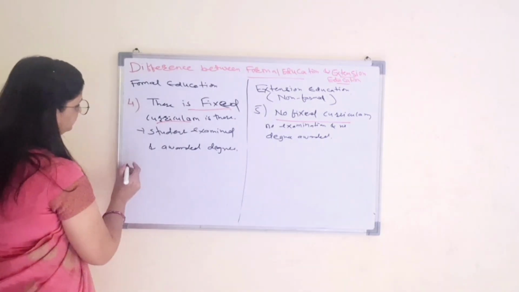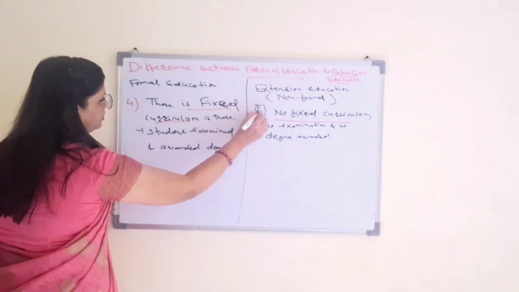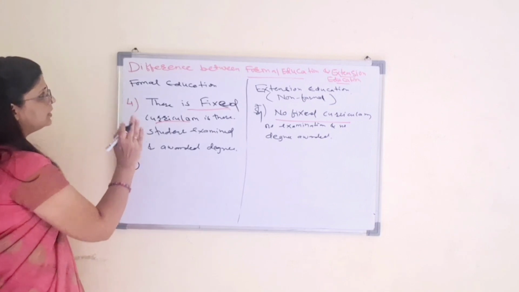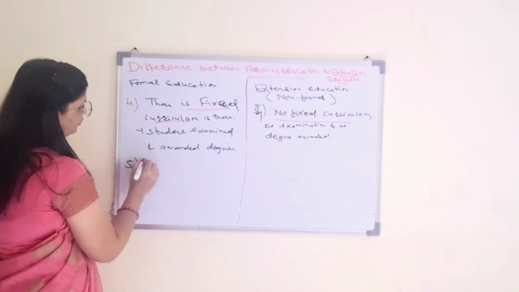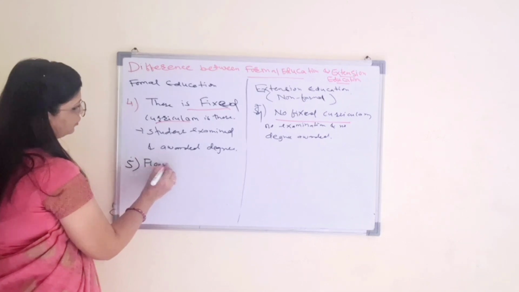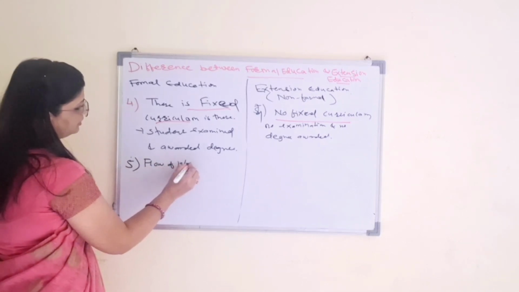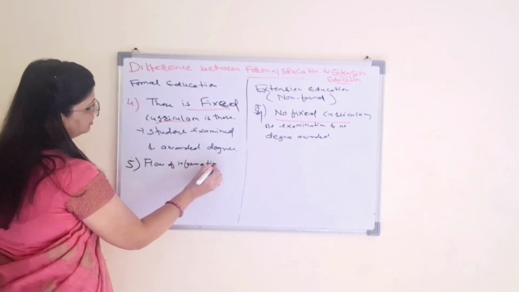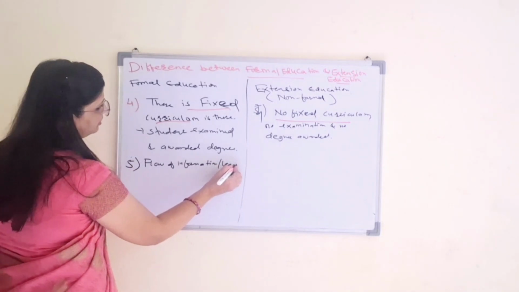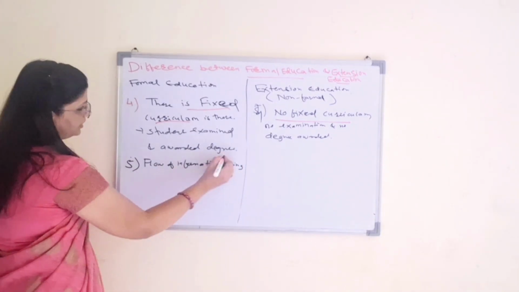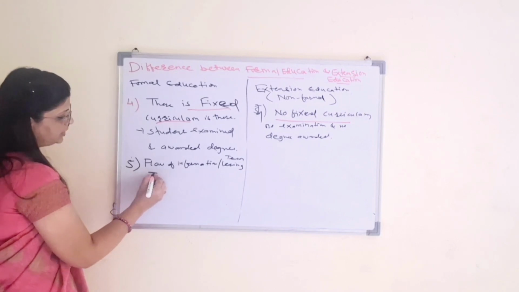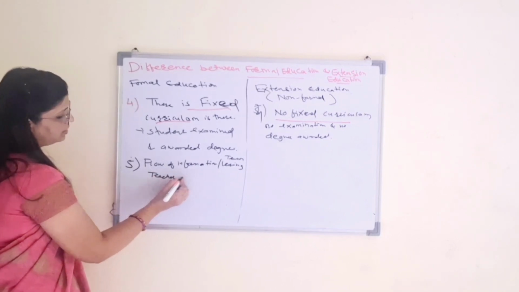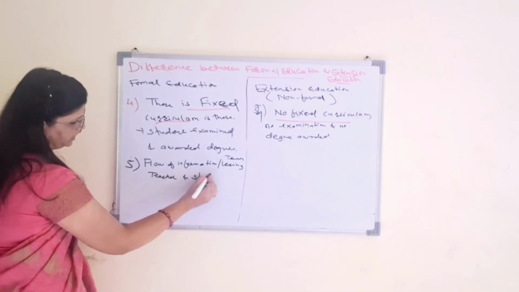Then the next, fifth number here. Whatever the flow of information or flow of learning, the teaching-learning, is between teachers and students only.